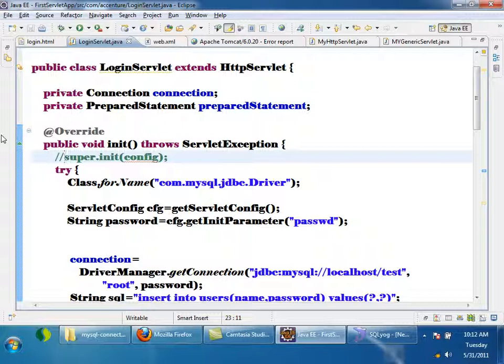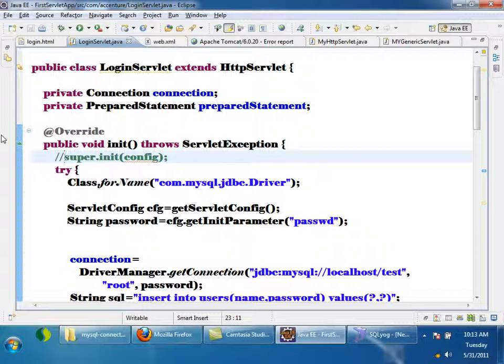Why do I require the init method for initialization of a servlet? Generally, whenever the first request comes, the servlet will be created. Immediately after the servlet is created, the init method is called.